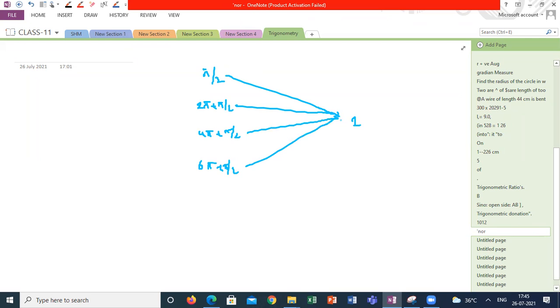Might be common solution, but each and every pre-image has only one and only image. Each and every element of A has one and only image in B. So then these ratios can be concluded as functions under certain conditions. Sine and cos, the range and domain we can discuss from here, so that we can discuss using the graph. So from here, we can conclude why sine and cos ratios are functions. Is it clear, guys, why I am concluding sine ratios and cos ratios are functions?